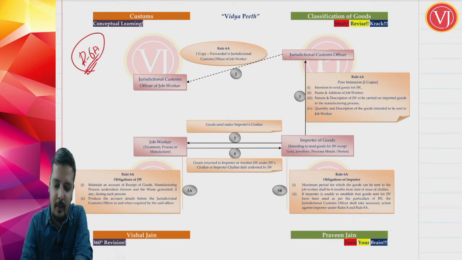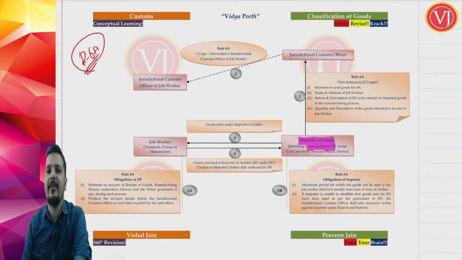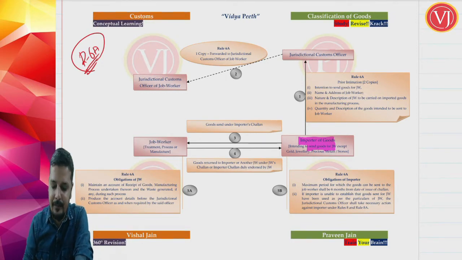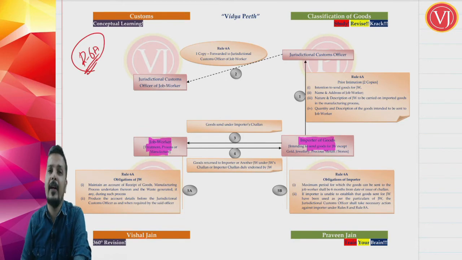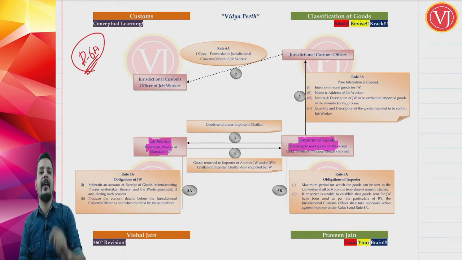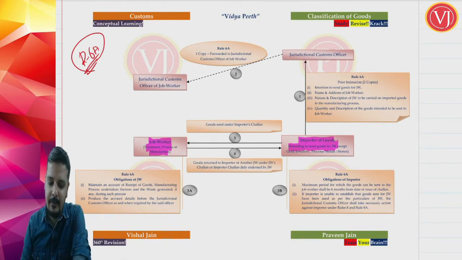So friends, you are talking about your importer of goods who is sending the goods to job worker, and this job working is allowed in all the sectors except the jewelry sector, as we have discussed in the definition. And you are talking about job worker who is doing some treatment process or manufacturing. He can do a normal treatment or process, or he can do manufacturing as well. So importer who is intending to send the goods to job worker, job working is allowed in all sectors except jewelry, and job worker is going to do some treatment process or manufacture. Now step number 1.